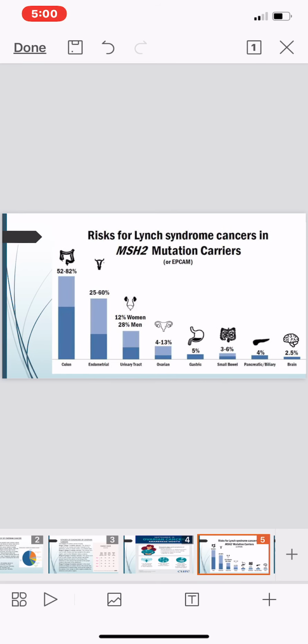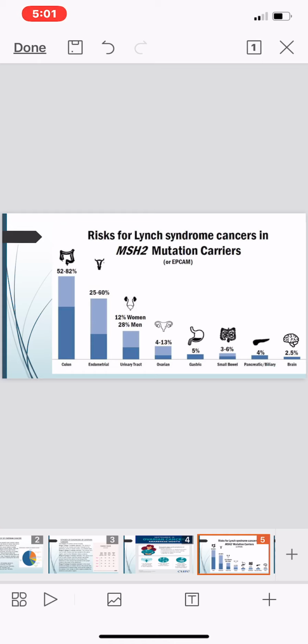In the next slide we are going to discuss the risk of Lynch syndrome cancers in MSH2 mutation carriers. Cancer also develops at the next stage of mutation. Mutation means that when a cell mutates, its functional activity changes, its genetic code changes, and the synthesis of the protein from that genetic code also changes.